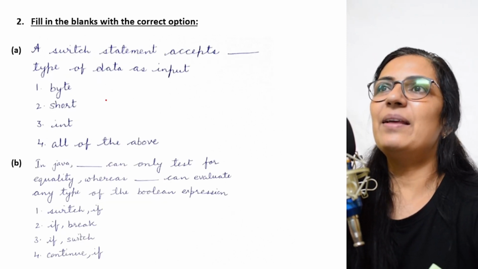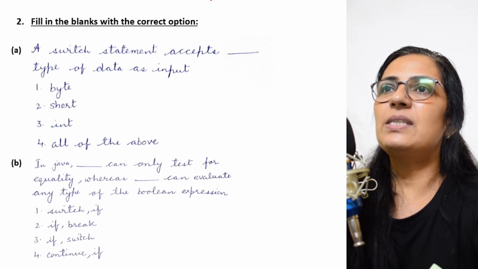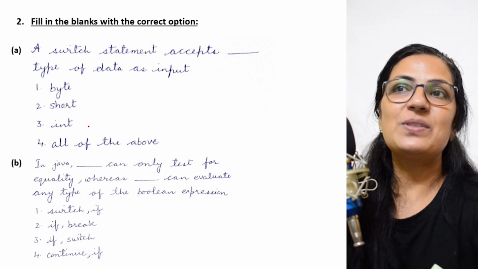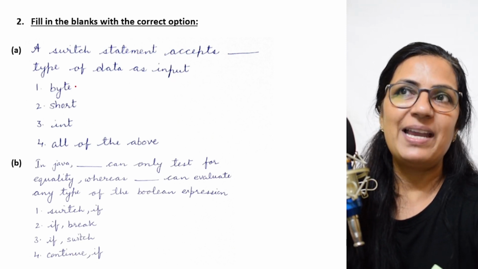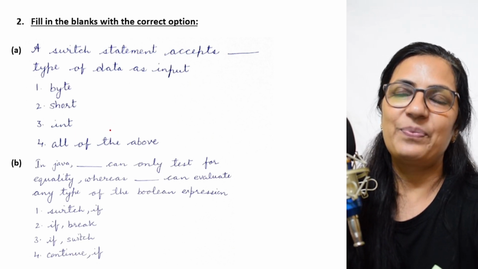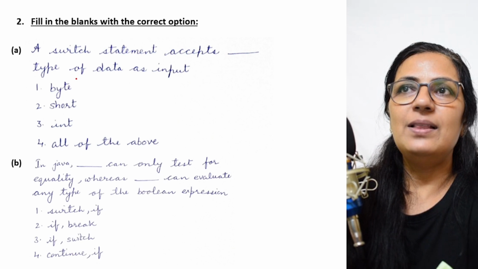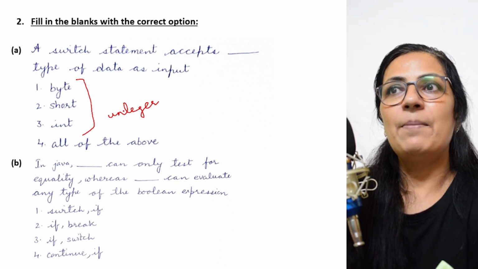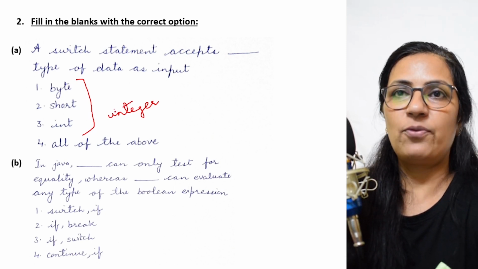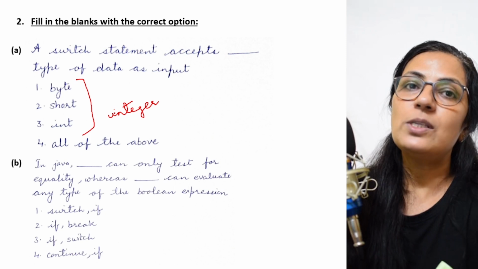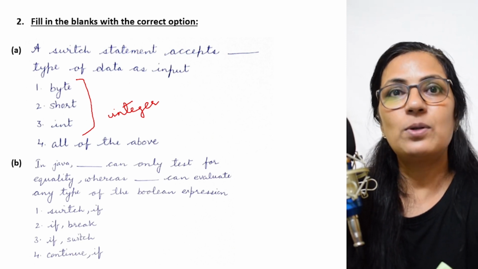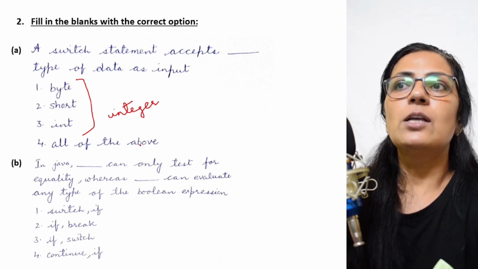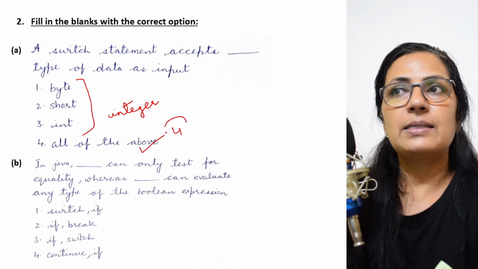The next question is: fill in the blanks with the correct option. A switch statement accepts dash type of data as input. So what do you say? INT is the correct answer, or byte, short, what is the correct answer? Children, if you notice, all these three data types are of integer type only, right? Byte, short, int, all three are of integer types. And we know that switch takes the values in integer type. So that integer can be of any data type, right? Byte, short, int. So all of the above is the correct answer.